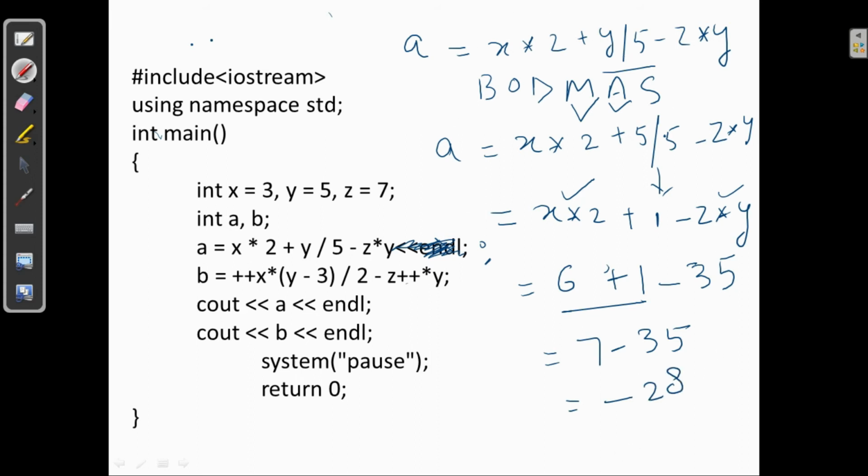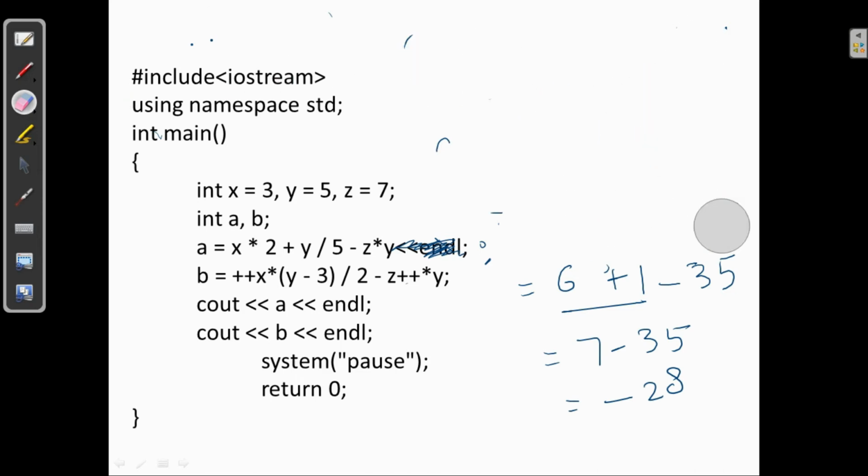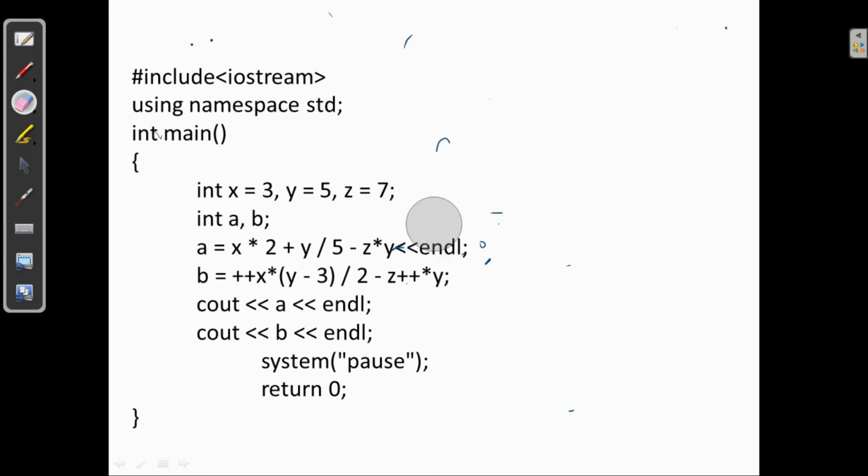So this is for A. Now we want to check for B. So let's remove it and then we will check for B also. So by this equation, the answer for A will be minus 28. Now we want to check it for B.